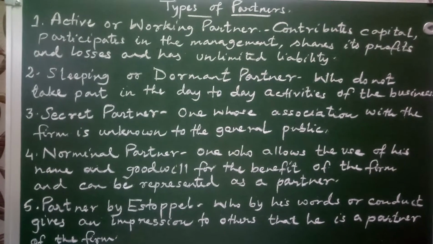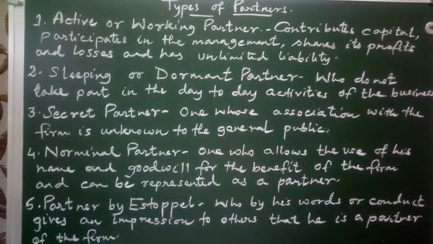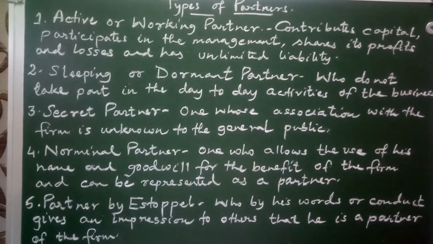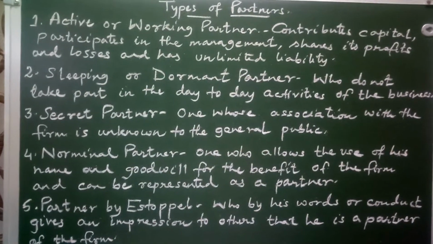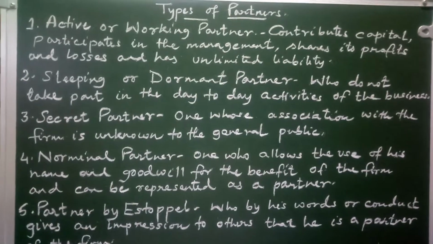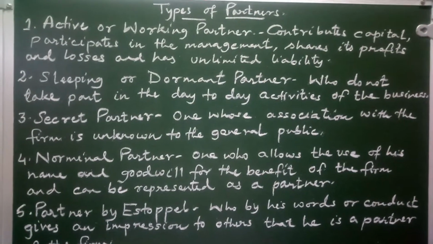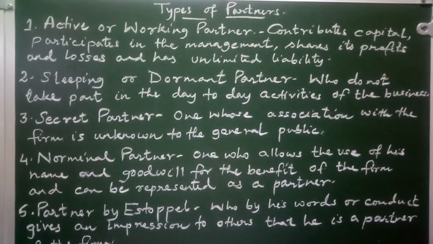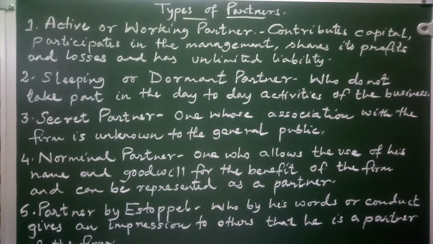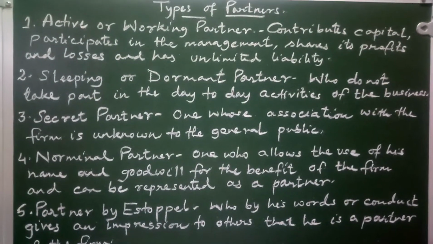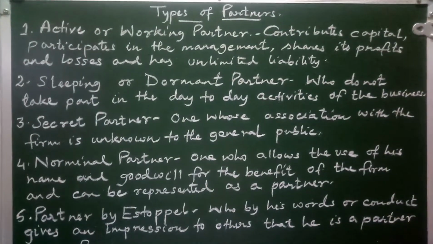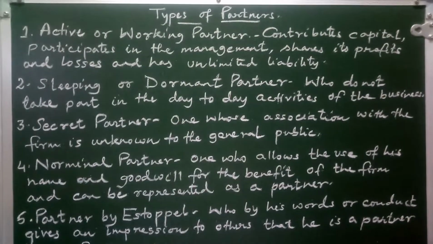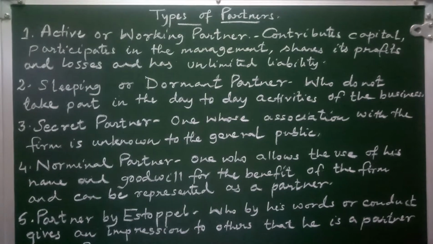Such a partner takes an active part in carrying out the business of the firm. From the name itself, it suggests that he participates actively in the management of the business. He shares the profits and the losses, and he has unlimited liability.